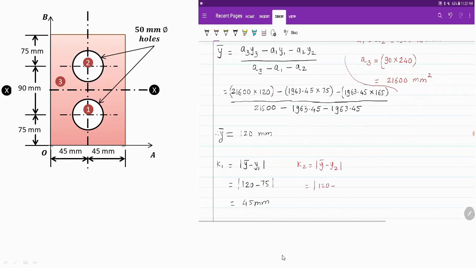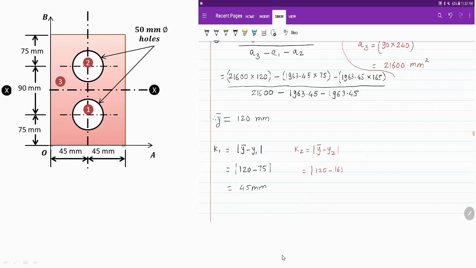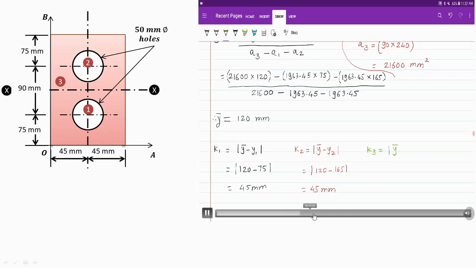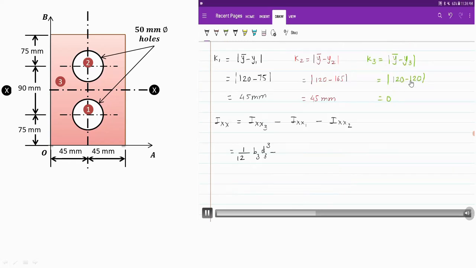So we also have to take into consideration the positive value. So this is also 45, and then K3 will be equal to Y bar minus Y3. So Y bar is 120 and Y3 is also 120. So that value will be equal to 0. So it is 120 minus 120.